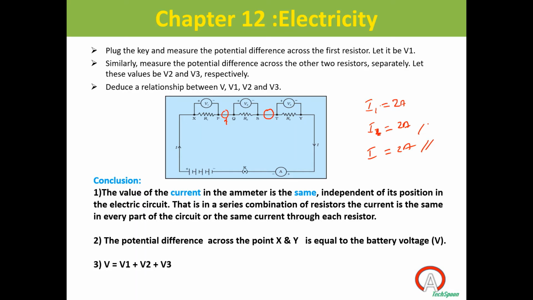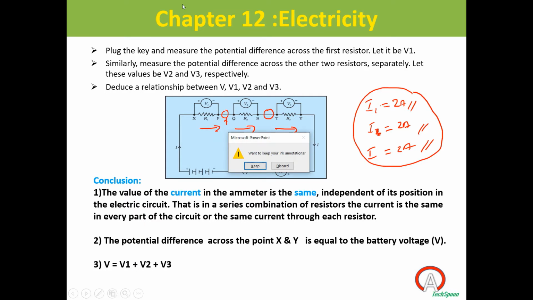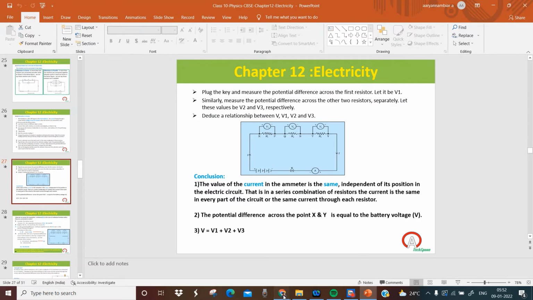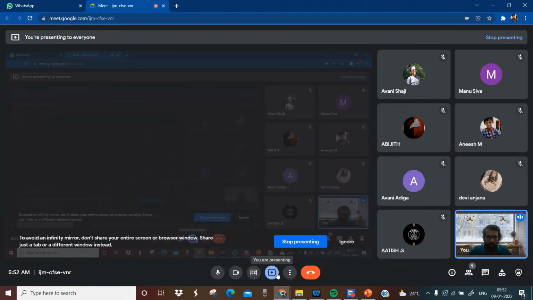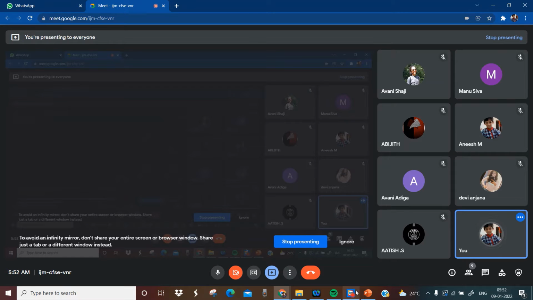So what you can understand from here: if resistors are connected in series, the current passing through each resistor is the same. Why? There is no other path for the current to flow.